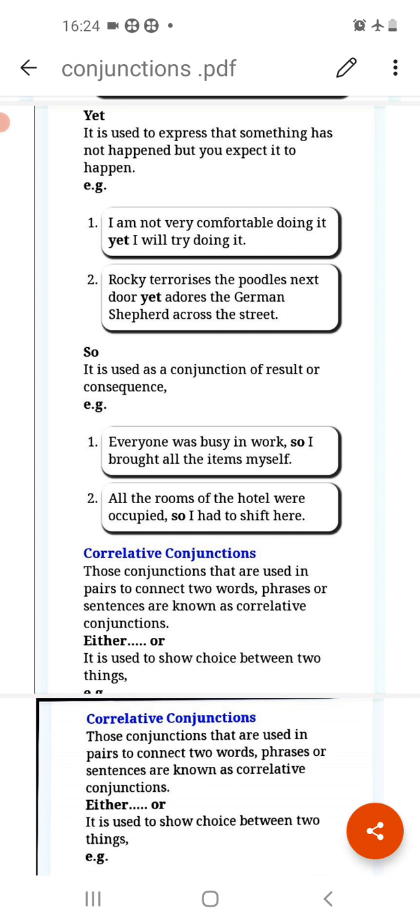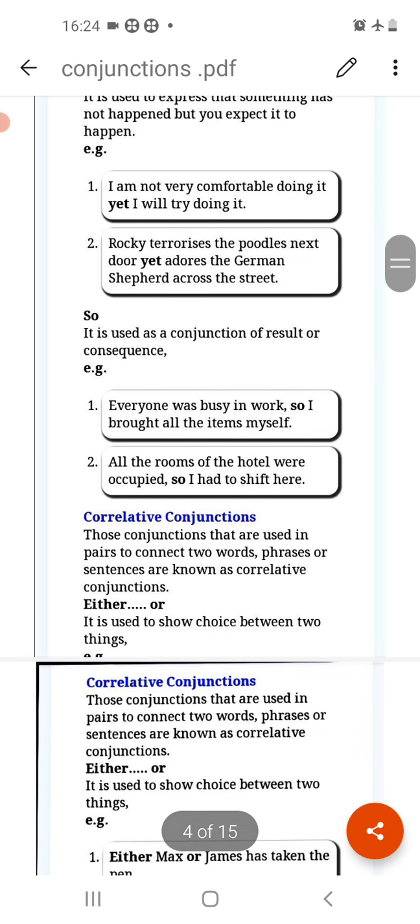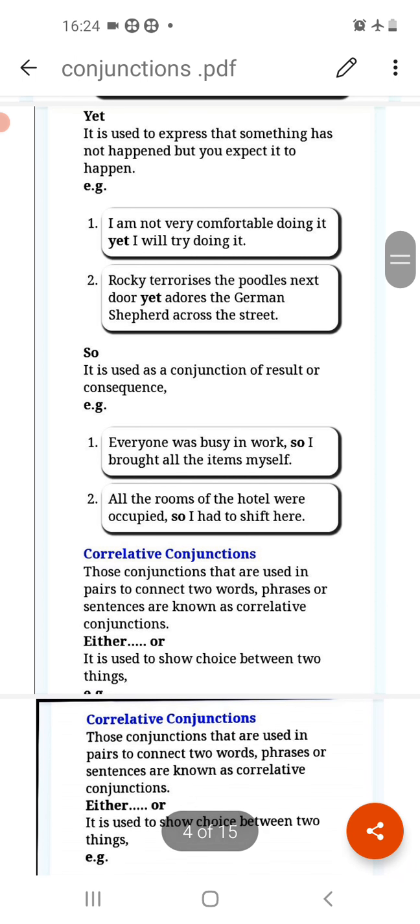Next is yet. Now where do we use yet? It is used to express that something has not happened but you expect it to happen. Now the thing which has not happened but it can happen, for that we use yet. Like, see, I am not very comfortable doing it, yet I will try doing it. So now what happened, that I was not comfortable, still I will try doing it. So here I'm using yet because it is used to express something that has not happened but it can happen.